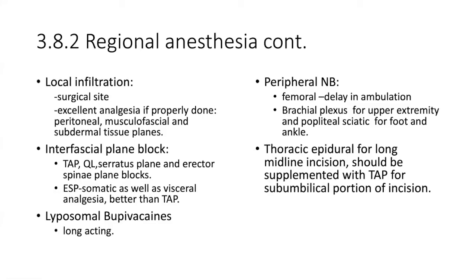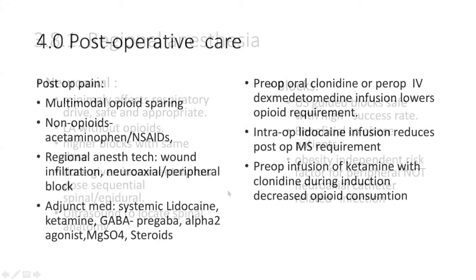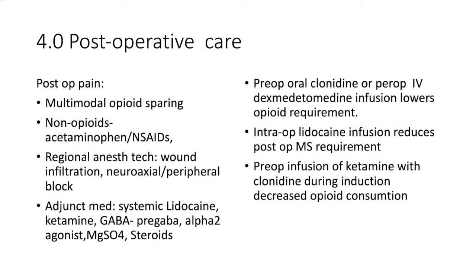Regarding peripheral nerve blocks, femoral can delay ambulation, which is not good for obese patients. The brachial plexus block for the upper extremity is very good, but for foot and ankle, we can give a popliteal sciatic block. Regarding long surgeries with midline incisions, thoracic epidural is recommended. But if the incision is too long, it has to be supplemented with a transversus abdominis plane block for the subumbilical portion of the incision. Post-op pain should be multimodal and opioid sparing.